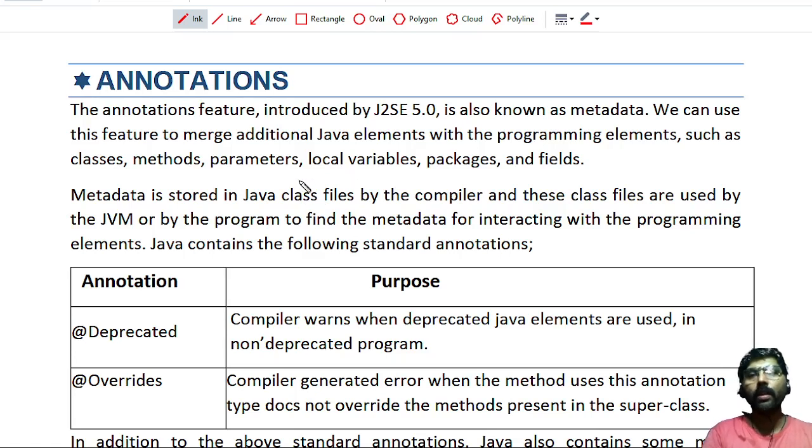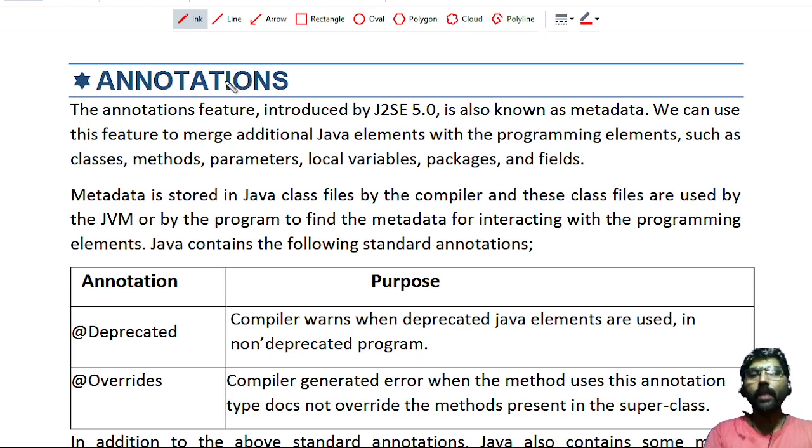Annotations. Annotation is a new feature which was introduced in Java version 5. It's also sometimes called metadata. We can use this feature to add some additional information about Java elements such as classes, methods, parameters, local variables, packages, and fields into your Java program.